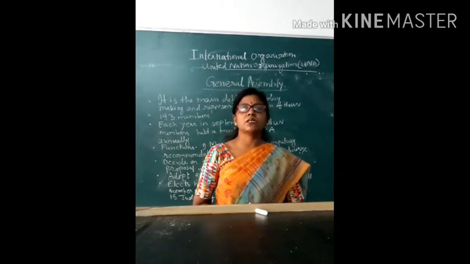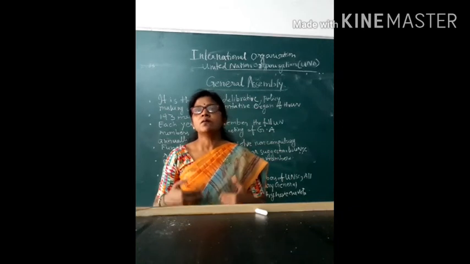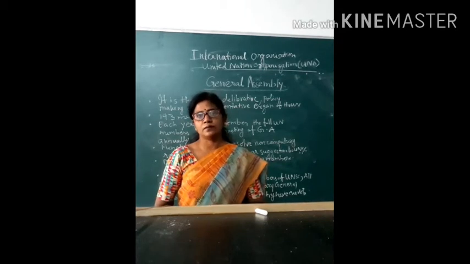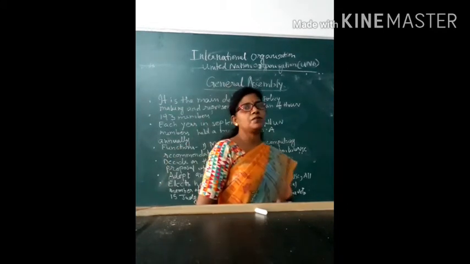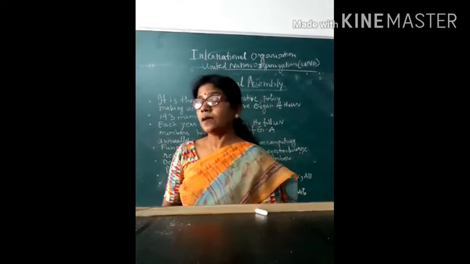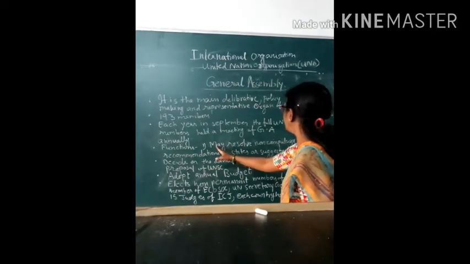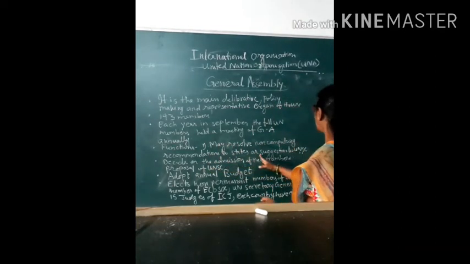They discuss a lot. They put their policies and programs towards the world forward, and after that the conclusion comes out and it works more for the sake of humanity of the world. Then we will see what the main functions of the General Assembly are. It may pass non-compulsory recommendations to states or suggestions to the UNSC.